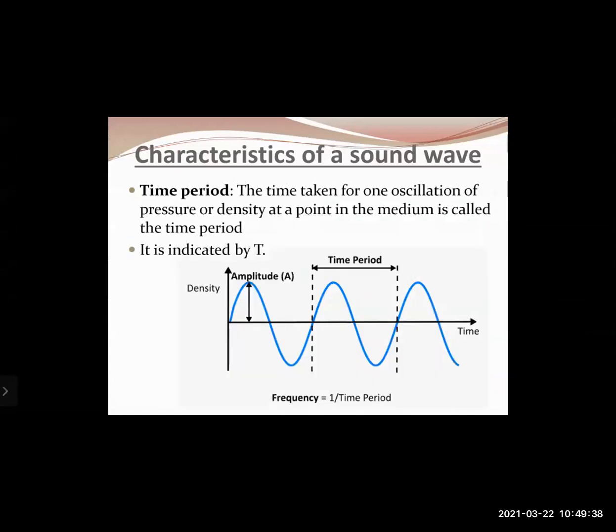Okay. Then the next characteristic is the time period. The time taken for one oscillation of a pressure or density at a point in the medium is called the time period. Or you can also define it as the time required for one complete wave to pass through. मतलब एक complete wave को एक given point से pass होने के लिए जो time लगता है उसे हम time period कह सकते हैं. And it is indicated by the letter T.